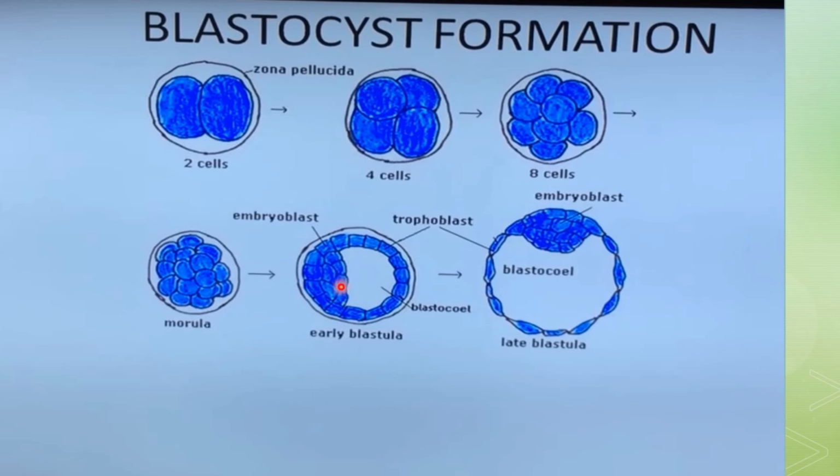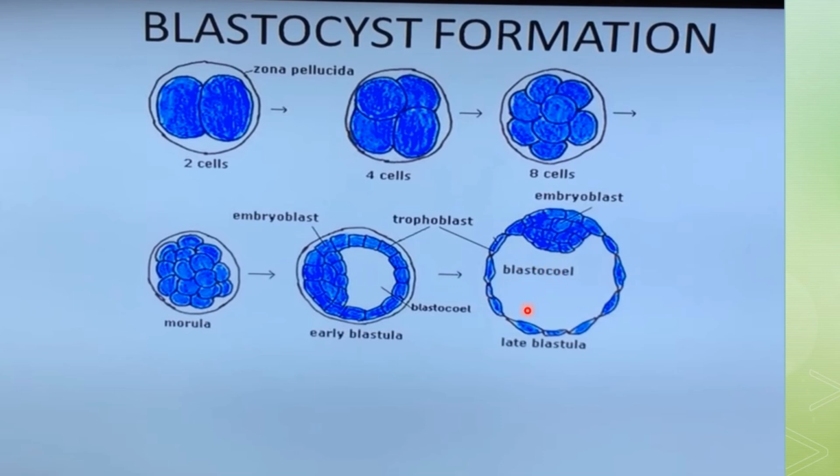And the embryoblast cells are now attached to one pole of the blastocyst. A cavity is going to develop in this ball-like structure as the uterine milk enters the blastocyst. This cavity will be called the blastocele.